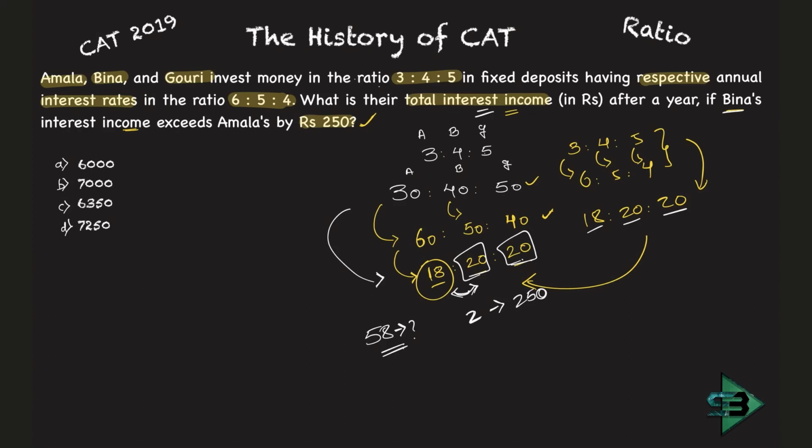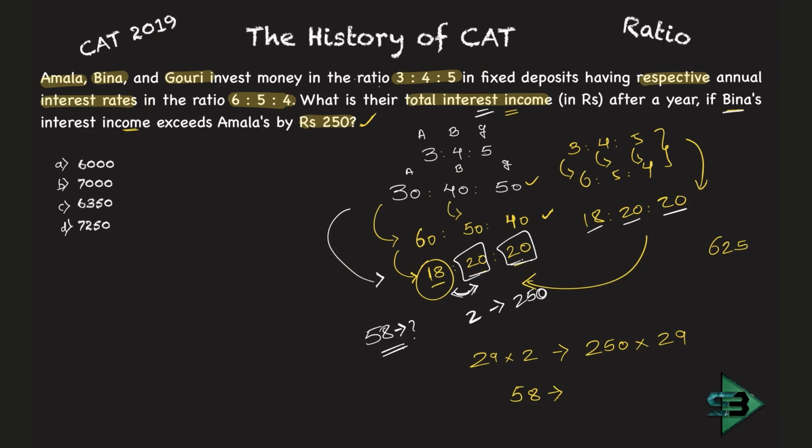58 part. So multiplying both sides by 29, 29 into 2, and this becomes 250 into 29, and that will be your final answer. So 29 into 2 is nothing but 58 part, and that is equal to, let's just multiply this. 25 square is 625.